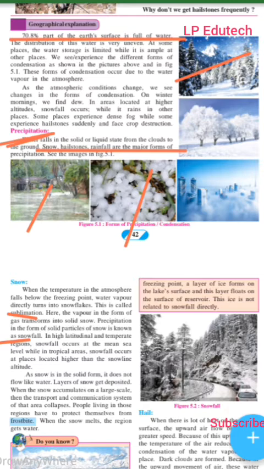It is particularly in high latitudinal and temperate regions. Snowfall occurs at the mean sea level, while in tropical areas snowfall occurs at a place located higher than the snow line altitude. Okay, so keep in mind the difference.